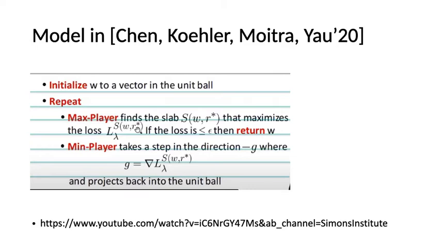If the best slab the max player found produces a loss that is smaller than or equal to epsilon, then the hypothesis will be returned, because the noise rate is low, it doesn't affect it that much, and the hypothesis is accurate. If the max player finds a slab where the loss is really large, they're going to exploit the convexity of the loss function, take the opposite gradient step, and project back to the unit ball.